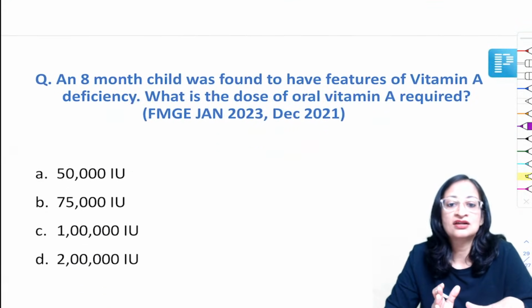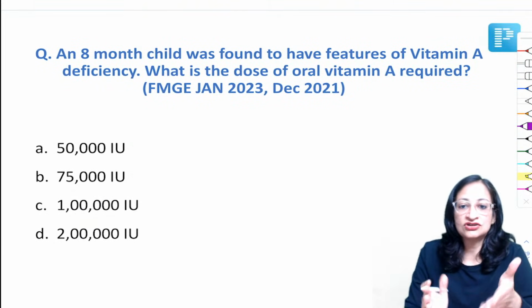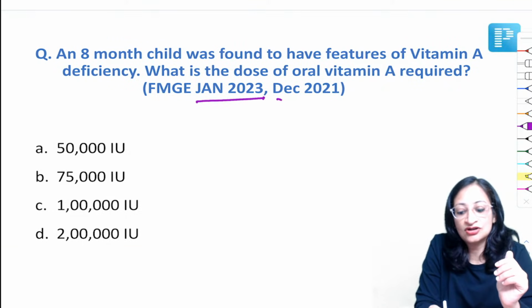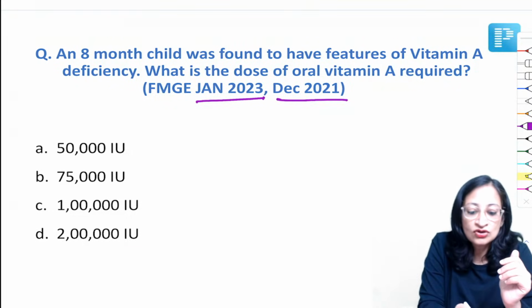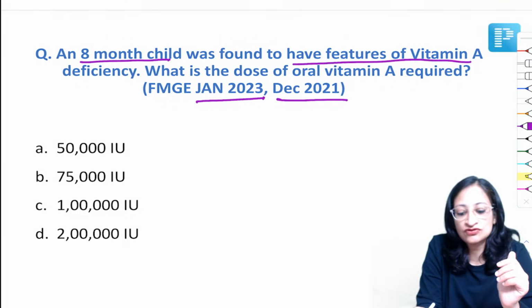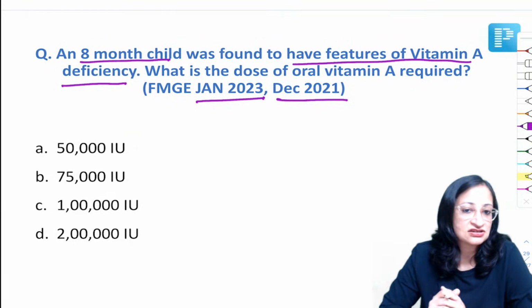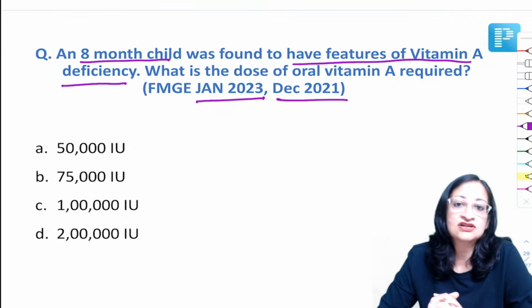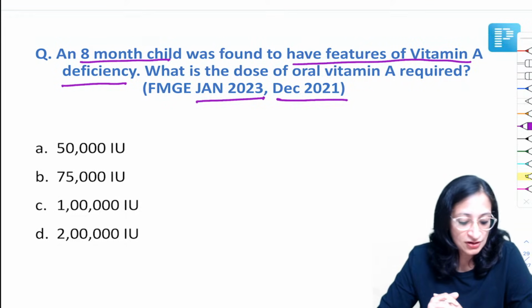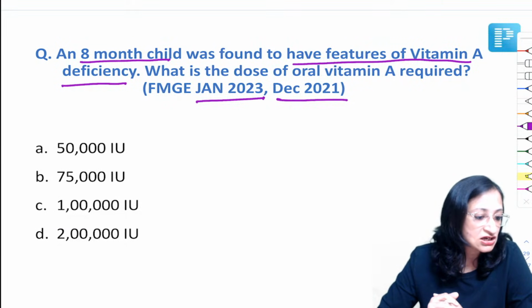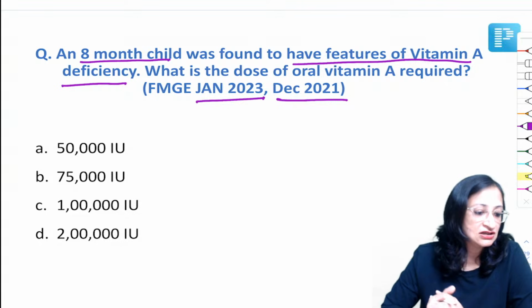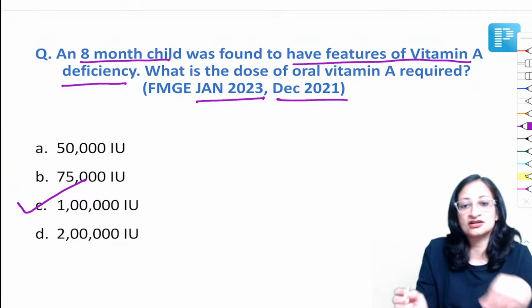Again, this question has come in January 2023 and December 2021 also. An 8-month-old child was found to have features of vitamin A deficiency. What is the dose? We just discussed that less than 6 months it is 50,000. For 8 months, what is going to be the dose? Very good, Mukesh, Mehta, Urmil, Sharik, Parveen, Nausheen. It is 1 lakh international units.